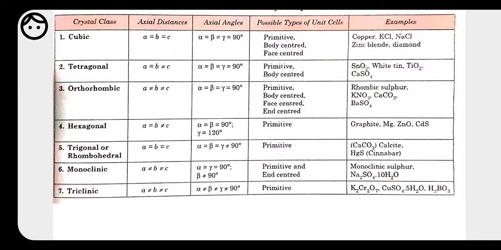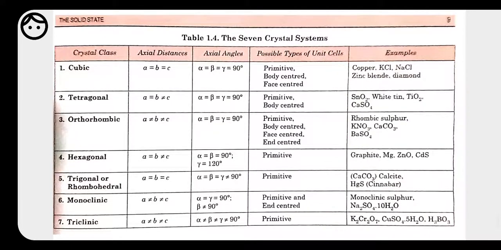So here, see what are the dimensions of this one. For a cubic, cubic means it is a cube-like structure. So in a cube the length of all the sides will be equal. So A will be equal to B and B will be equal to C. These are all equal, and here the angles are also 90 degrees. Alpha, beta and gamma, they all have 90 degrees.